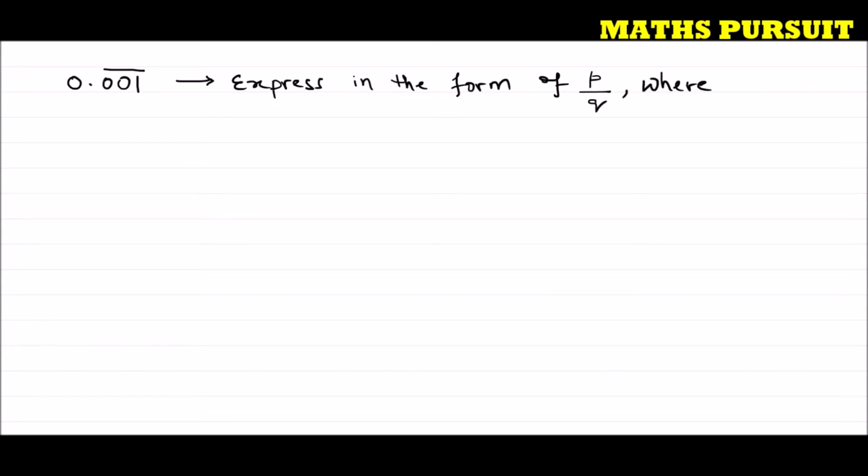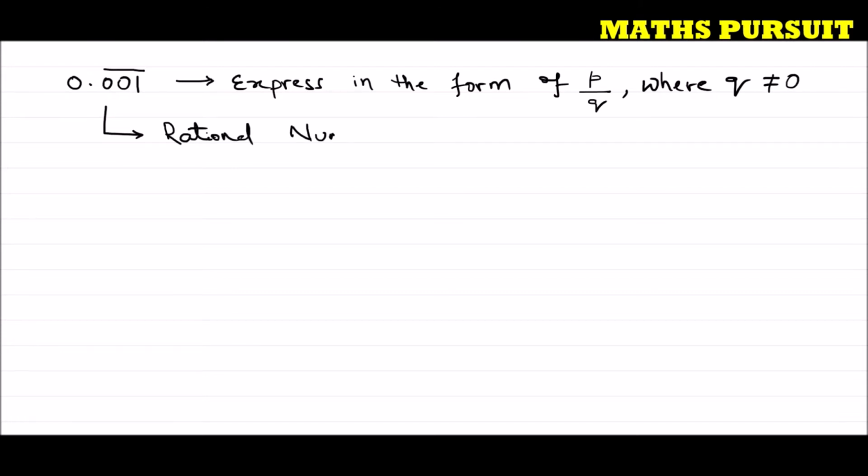The question has given us here this number 0.001 and a bar upon 001. The question wants us to represent or to express this number in the form of P upon Q where Q is not equal to 0. This is what the question is asking us to do. That means the question is asking us to represent 0.001 in the form of a rational number.